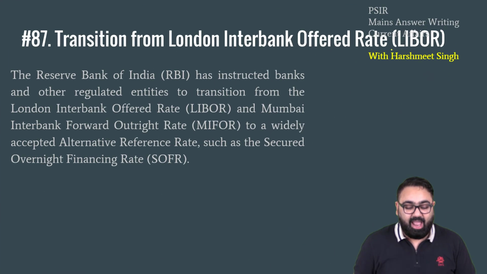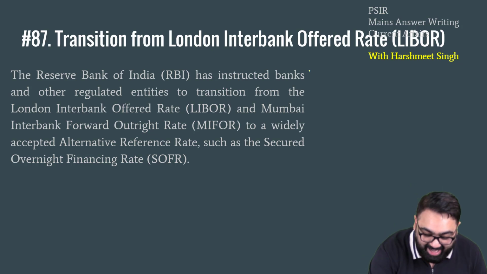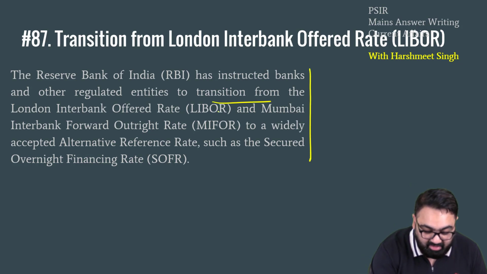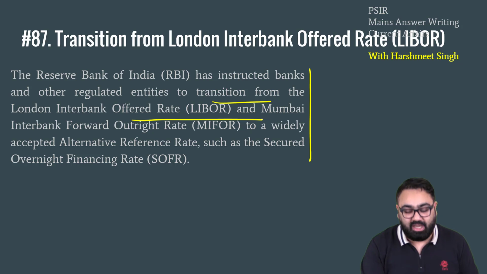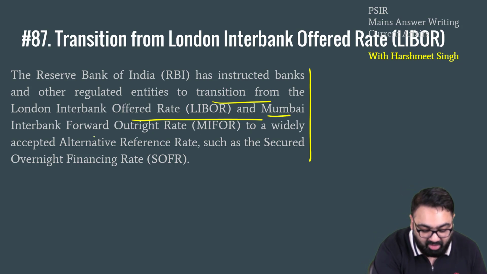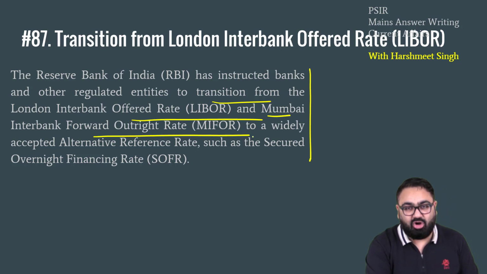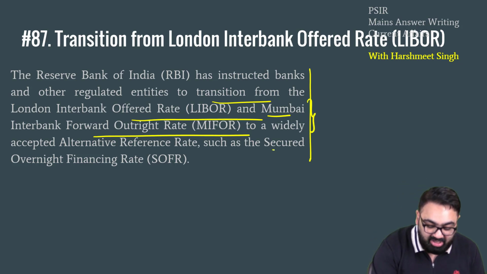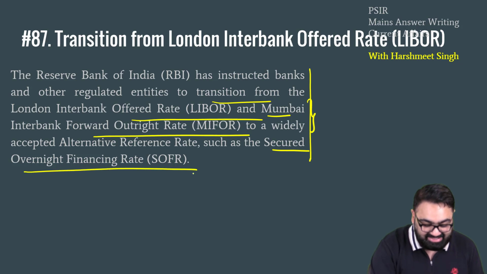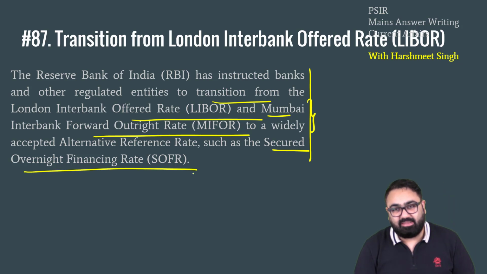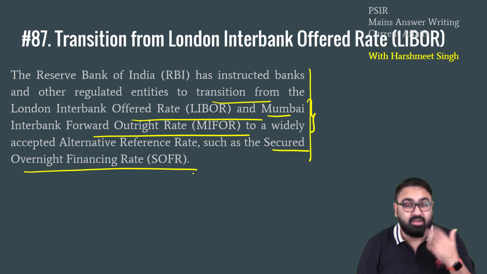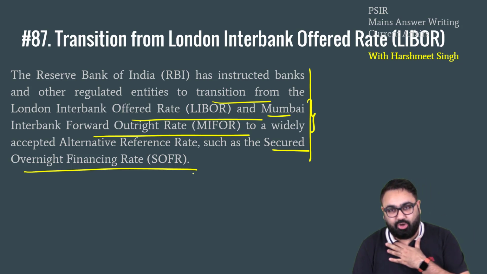The RBI has now asked Indian banks and regulated entities to move away from this Libor, and there's one more rate called Mumbai Interbank Forward Outright Rate. RBI wants us to move away from this and move towards something called secured overnight financing rate. Why? RBI thinks that the way in which the London rate is decided, we don't have any control over it.